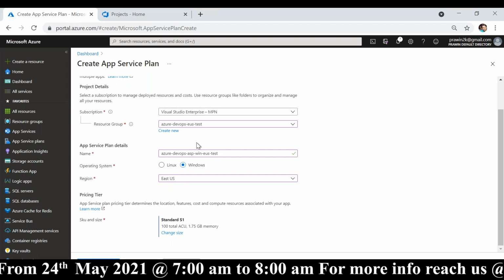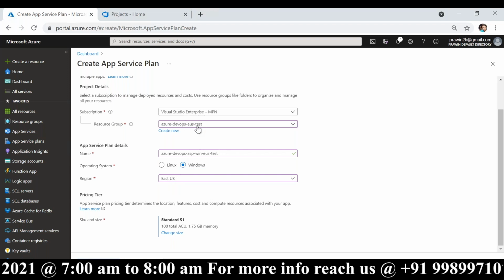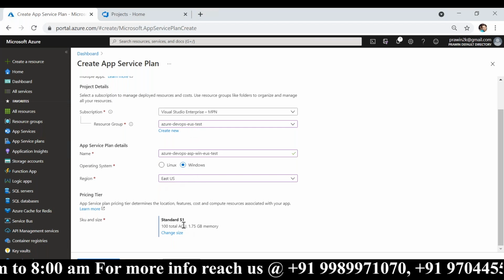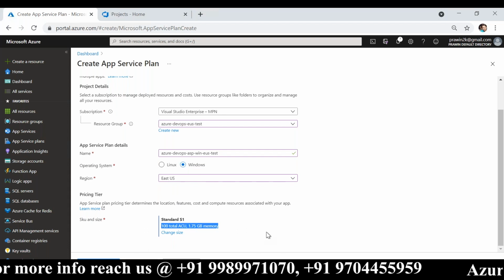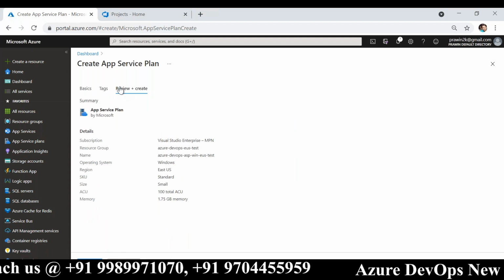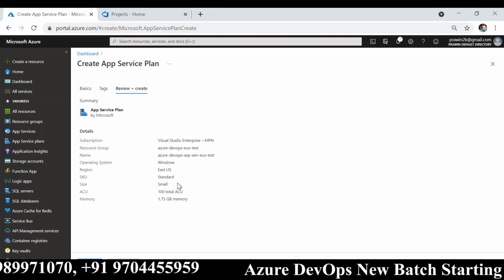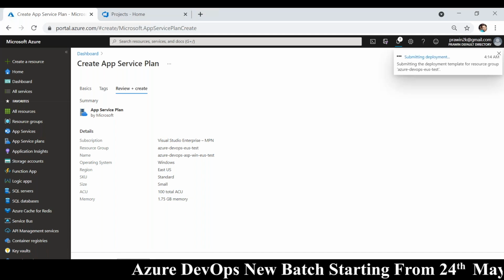We are done. We provided a name. We have chosen resource group. We have chosen which OS and where you want, and what is the capacity of the server you want. We are done. It went to the final step where you can do a final review. If you're not satisfied with some of them, you can go back. If you're satisfied, just click on create. That's it.